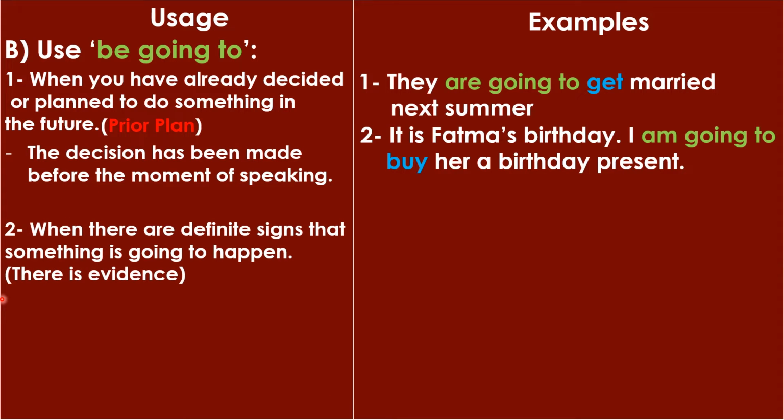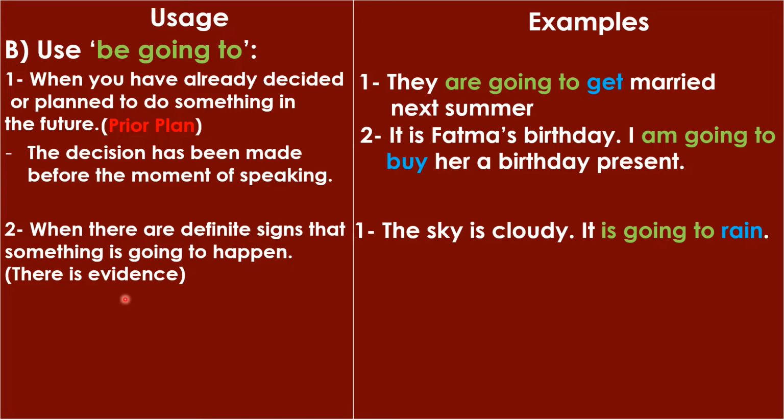Okay, let's have a look at another usage. When there are definite signs that something is going to happen, there is a sort of evidence. الاستخدام الثاني لما يكون عندي علامات إن شيء هيحدث. Okay, في علامات تعتبر بمثابة دليل. Okay, so let's have a look at some examples.